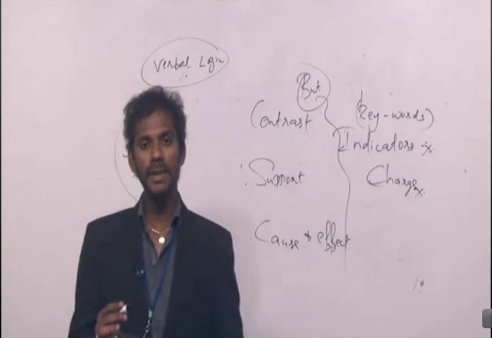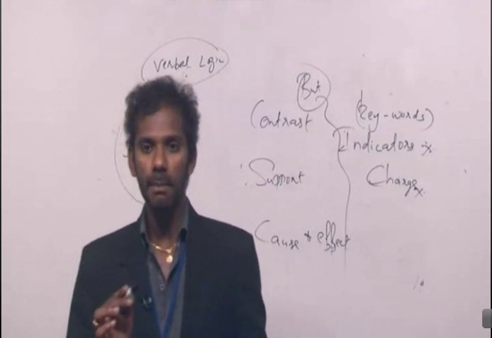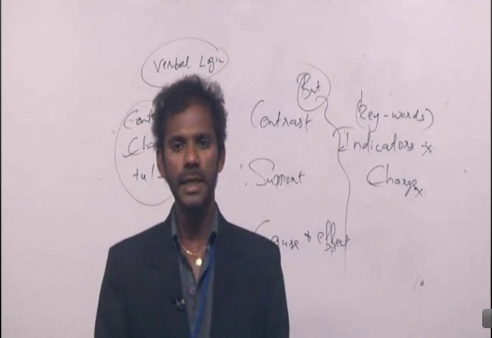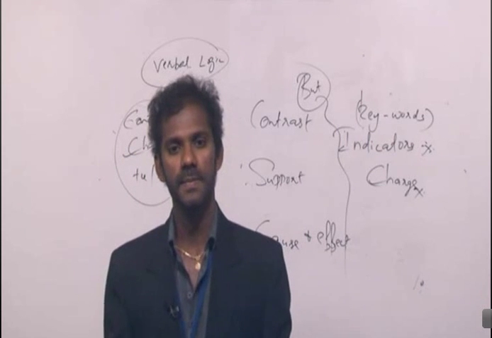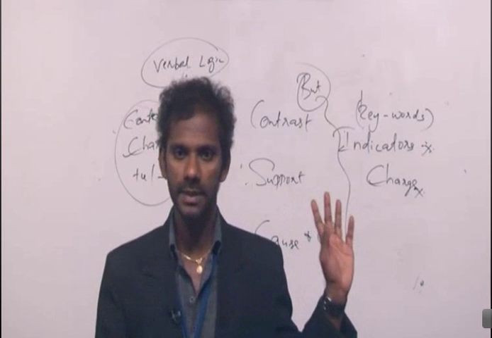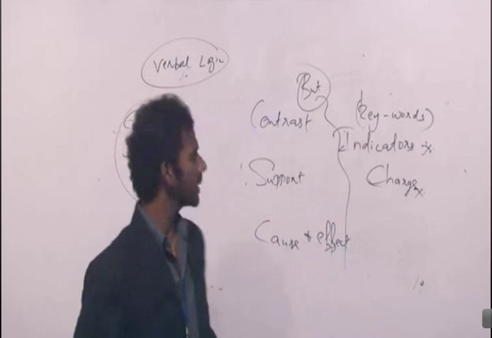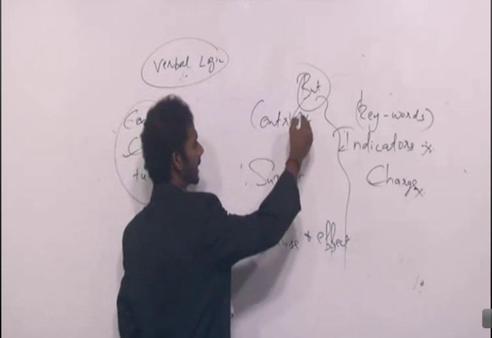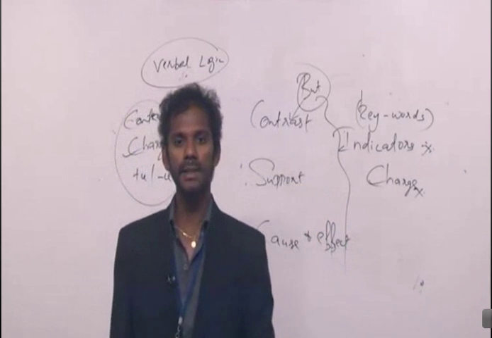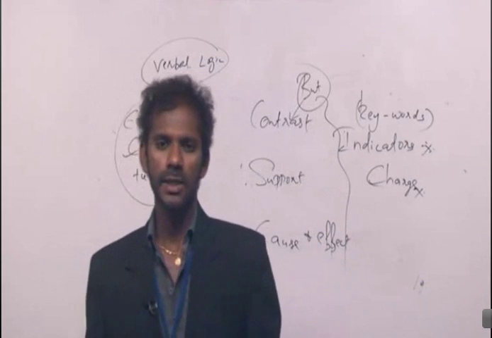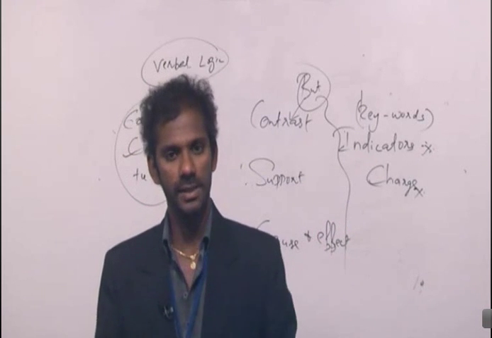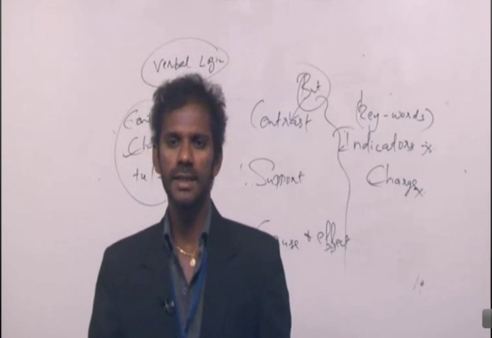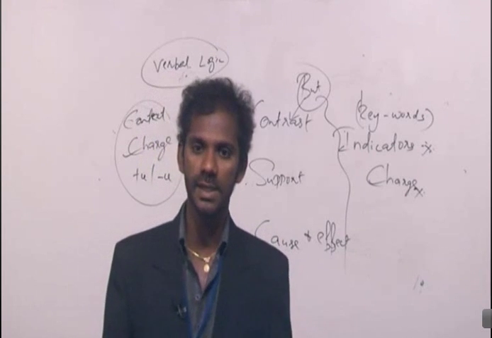A nearby enemy is of better help than a faraway friend, but you must always trust a friend. That means, if the word but were not there, then there is no contrast. The contrast happened only because of the word but. Clear? So I can say, but is a contrast indicator. To make my idea more precise, a contrast indicator connects two ideas. The thing is, the second idea contradicts the first idea.